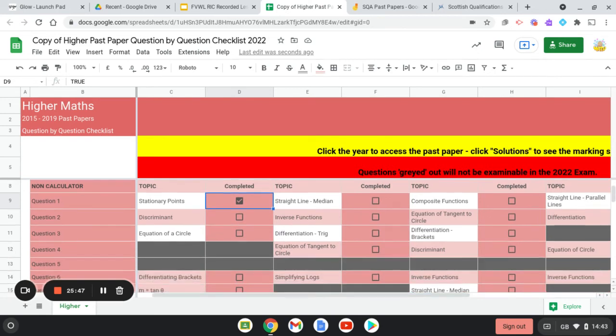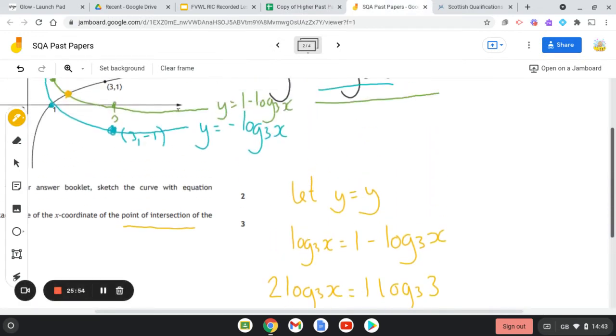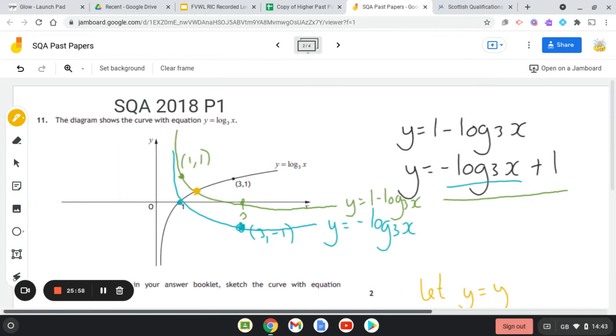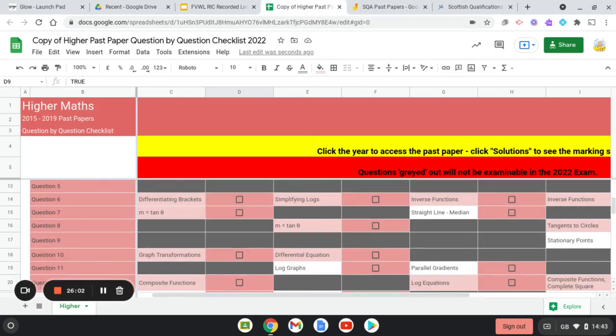So what you would do is, again, you would find that question and you would tick it as well. So I'm just going back to have a wee look. So it was question number 11 on that. So there we go, log graphs. I'm going to tick that because I've completed it and I feel confident with it.